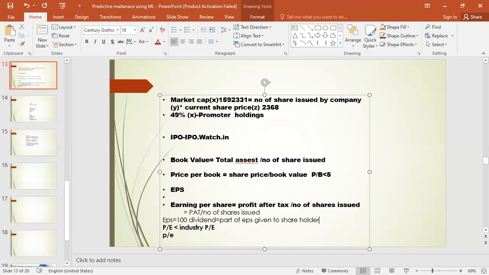You keep only 20 rupees. So how are you going to run the business? How are you going to establish and grow? How are you going to stick on in the market? Not possible. So obviously, dividends have to be lower.